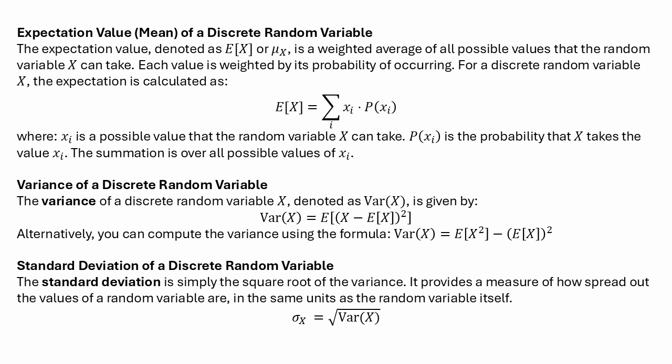They do, they do. And while we've used this simple example of a die roll to illustrate these ideas, their applications extend far beyond games of chance. Yeah, I bet. Understanding expectation, variance, and standard deviation is really fundamental for analyzing and interpreting data in so many fields. From finance and economics to scientific research. You name it. Even everyday decision-making. That's fascinating. So we could apply these concepts in so many real-world scenarios.